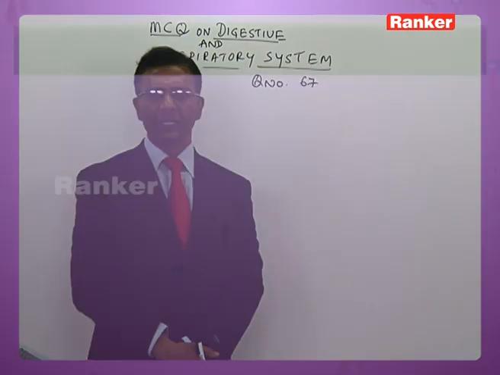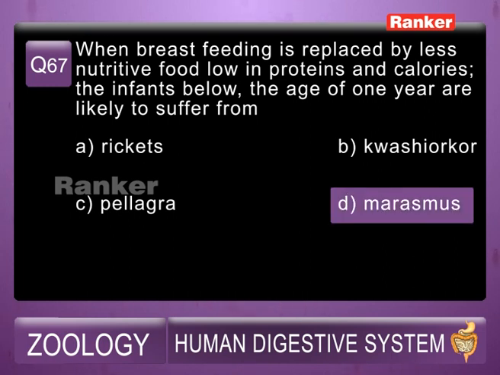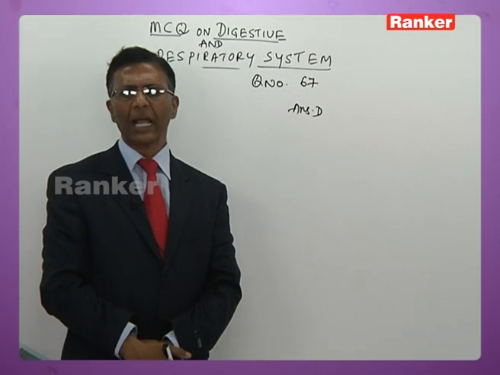67th question. Here is the question. When breastfeeding is replaced by less nutritive food, low in protein and calories, the infants below the age of 1 year are likely to suffer from A, rickets, B, kwashiorkor, C, pellagra, D, marasmus. The answer is D, because marasmus is due to deficiency of both proteins and calories.